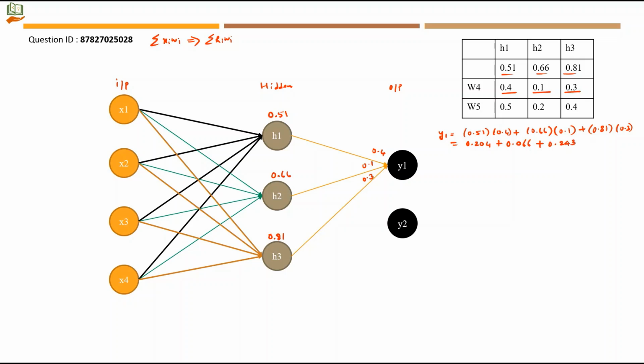When you add all this, you will end up with 0.513.